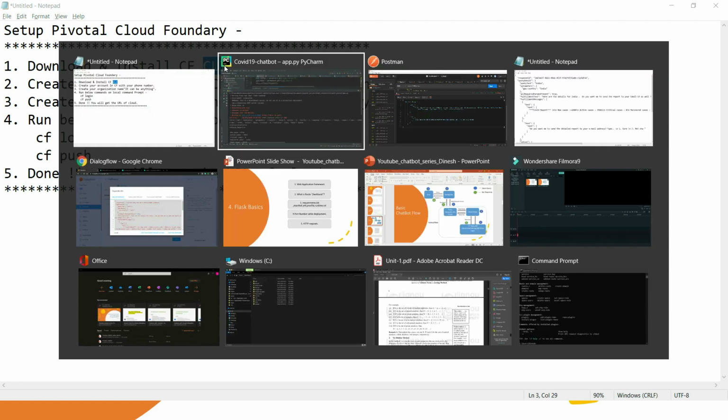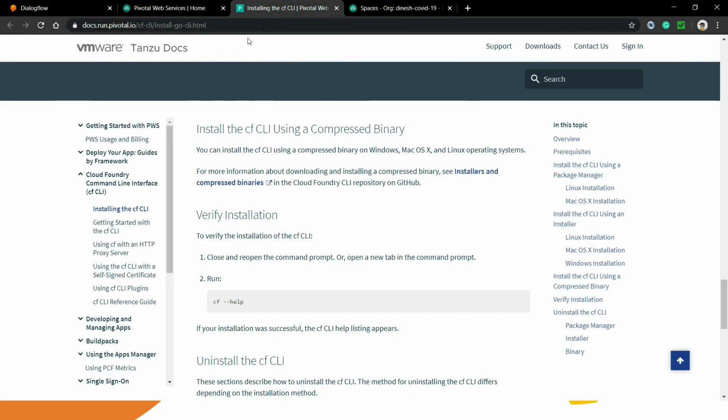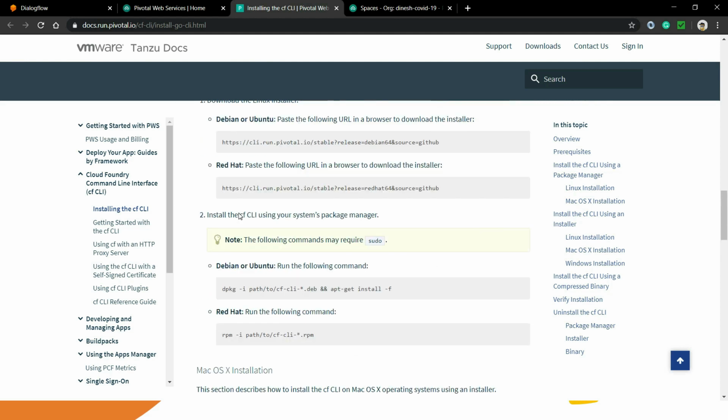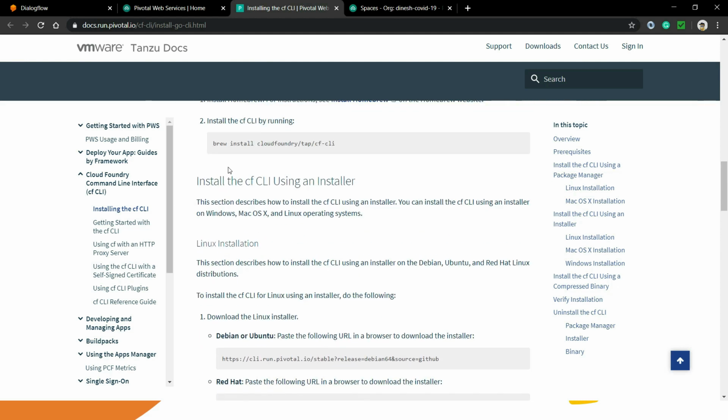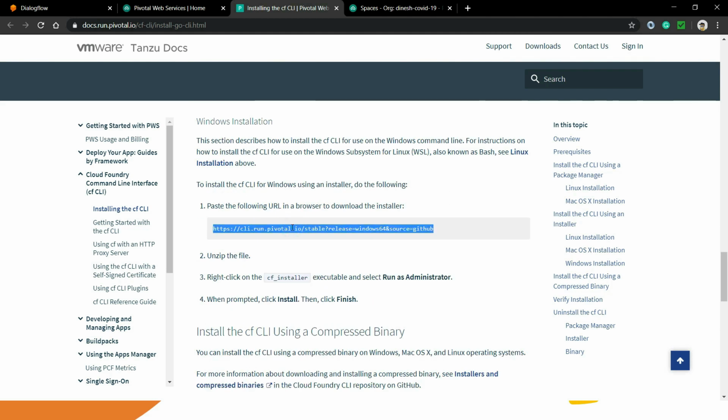Let's go to Google and go to this particular URL, and you will be able to find the command for Mac and for Windows. For Windows, download it, unzip it, and run this executable file as an administrator.